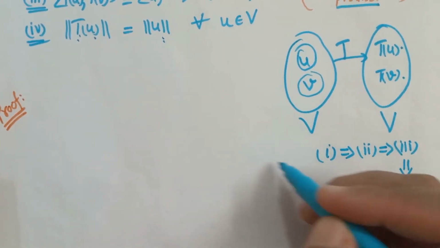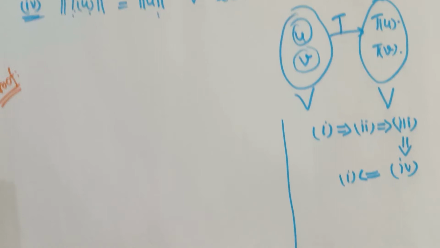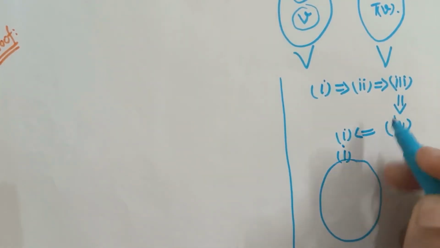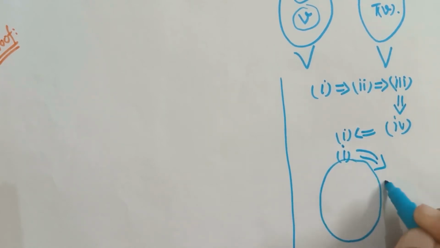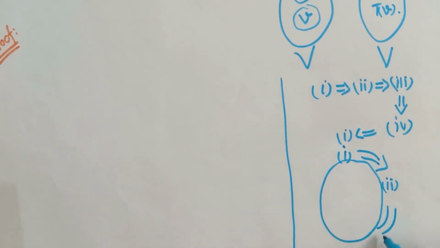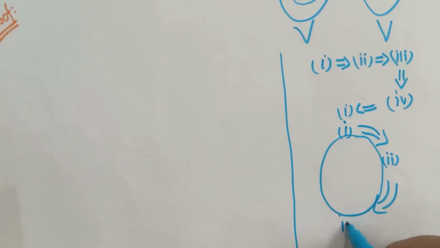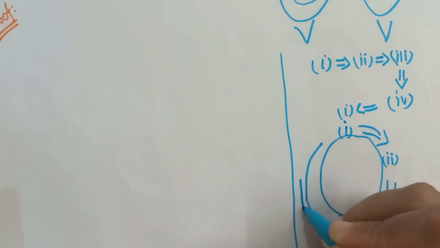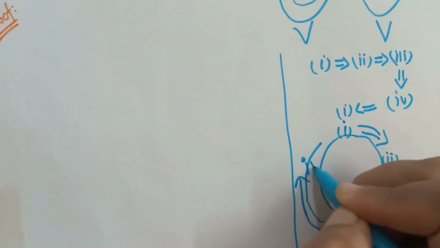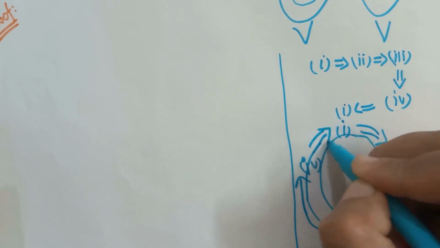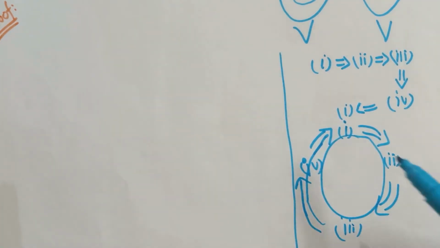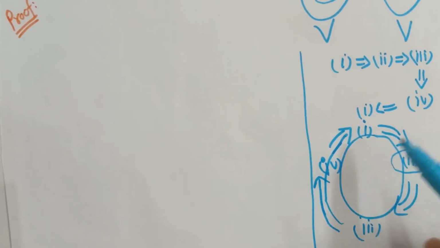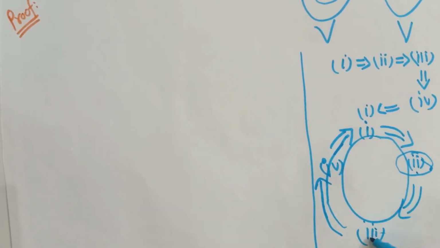Okay, we prove this as if they are in a cycle. If the first holds, this implies the second. If the second holds, this implies the third. If the third holds, this implies the fourth. And if the fourth holds, this implies the first. So due to this cycle, if the second holds, the third will hold.